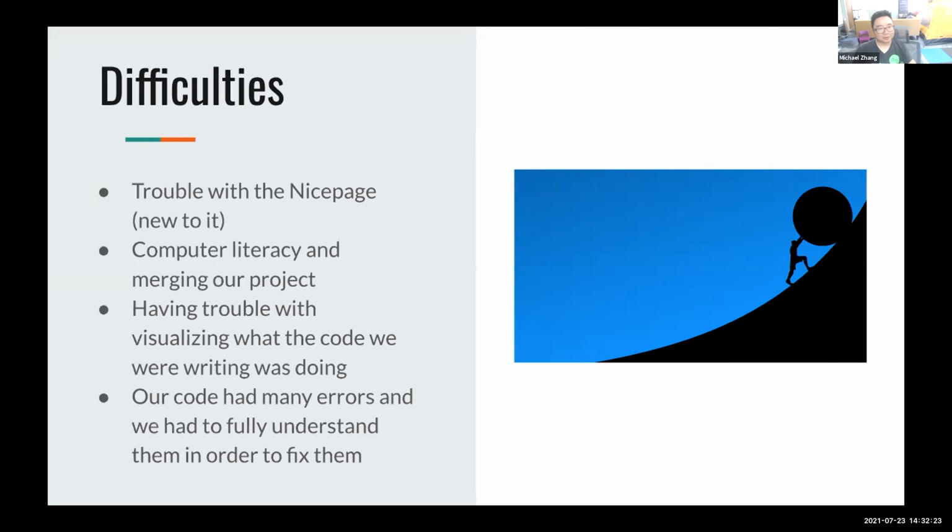So when you say computer literacy, are you saying like Git? What was that? For computer literacy, do you mean Git? No, more like just getting through the project, like navigating all the code and all the different folders and all the different data sets, and just the sheer amount of stuff we had to sift through in order to get this project done. Is this one of the most complicated projects you ever worked on? Like out of all the projects we've done, of all the computer projects, yeah, definitely. This is one of the most difficult ones.